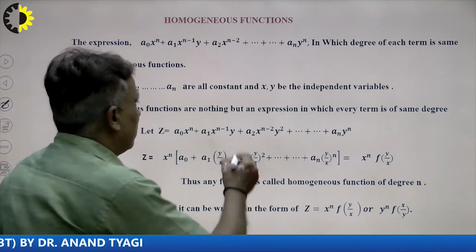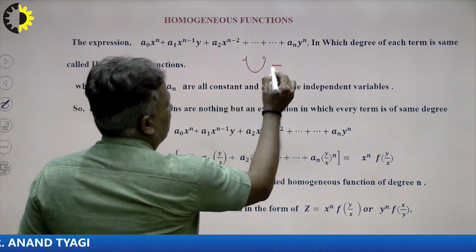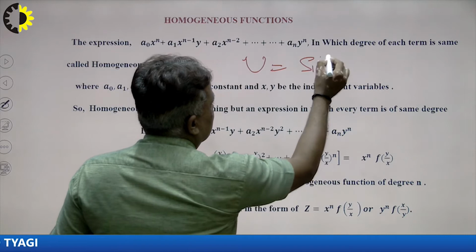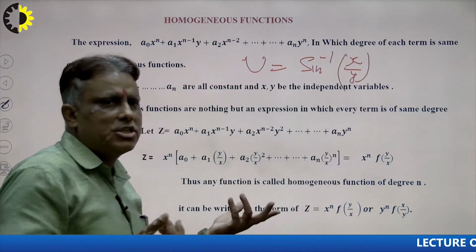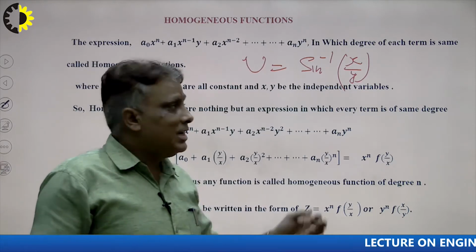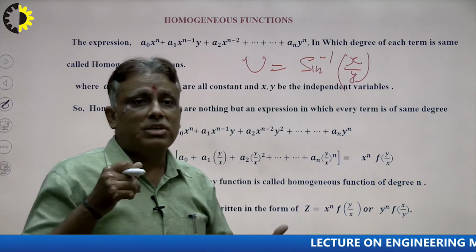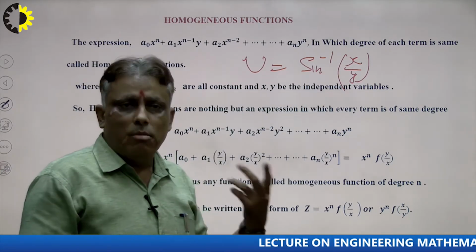Suppose I have another problem. If u is equal to sine inverse of x upon y, I want to check whether this is homogeneous or not. So first of all, since it is a sine inverse trigonometric function, I cannot take the decision whether this is homogeneous or not.